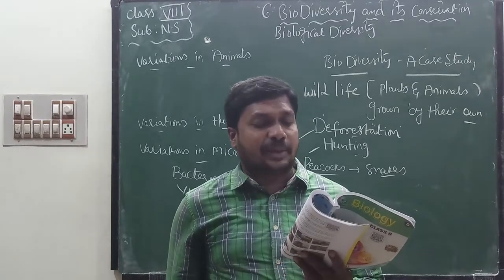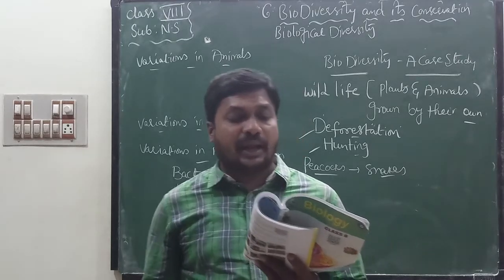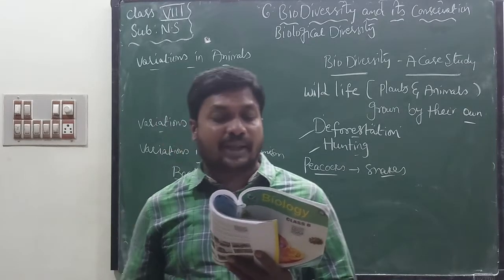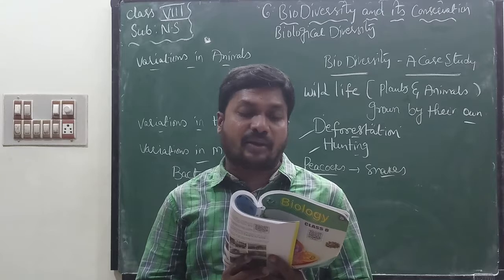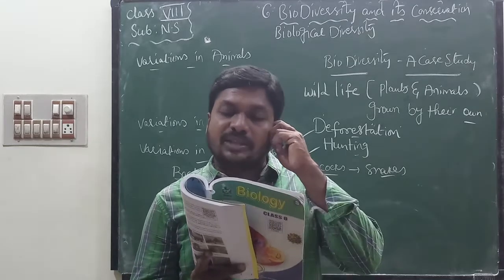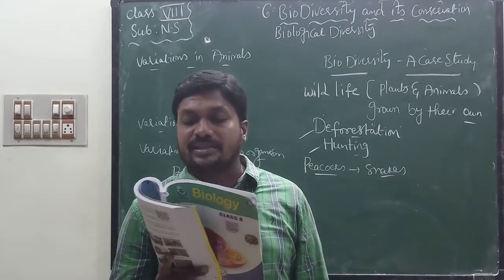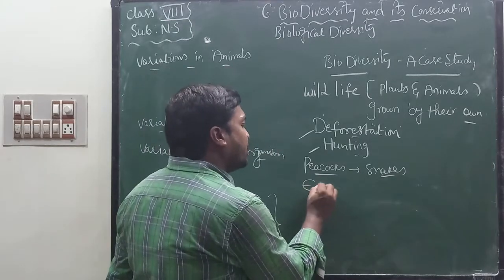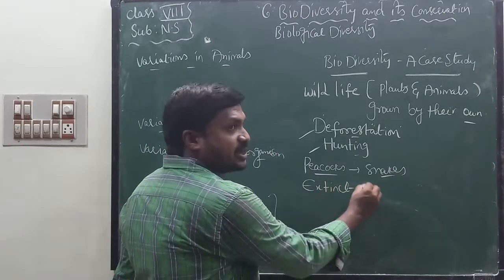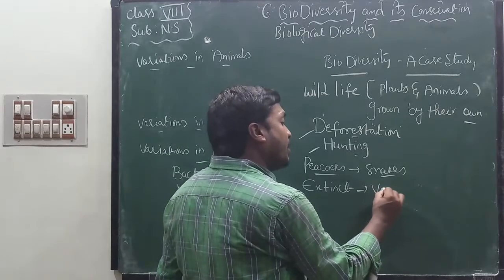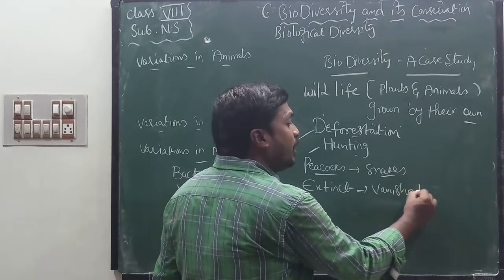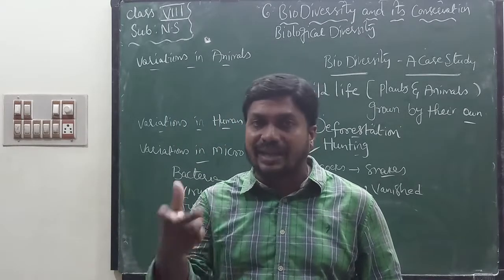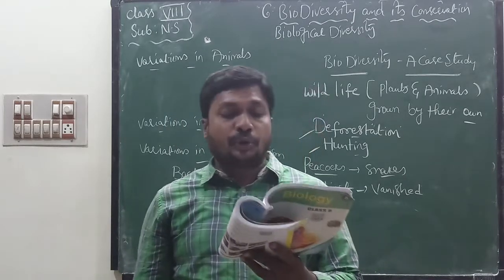For example, the disappearance of tigers from the area of Ramagundam means it is extinct for that particular area only, but they can be found in other parts of the country and the world as well. When animals vanish forever from the earth, it is said the species has become extinct. I already explained in the previous class. When an animal becomes extinct, that animal vanishes from the earth. This organism may not form in the future. Example, dinosaur.